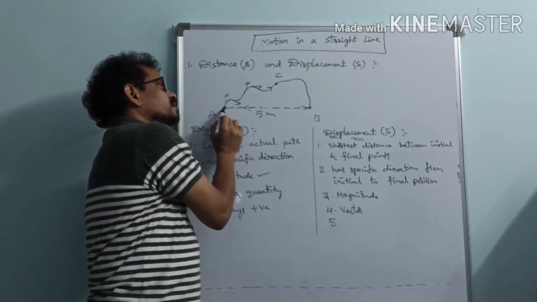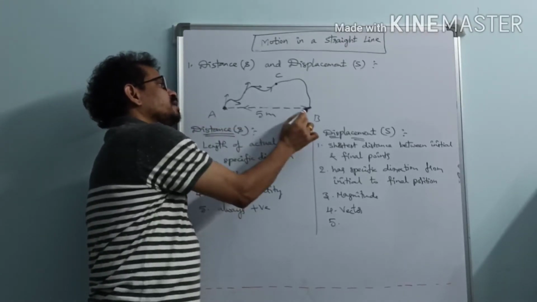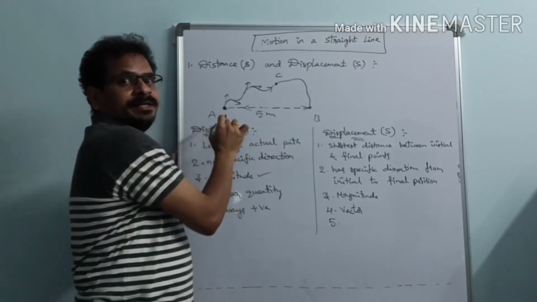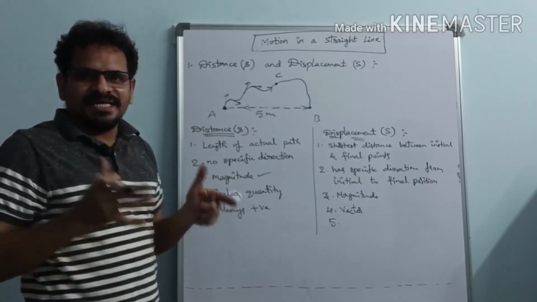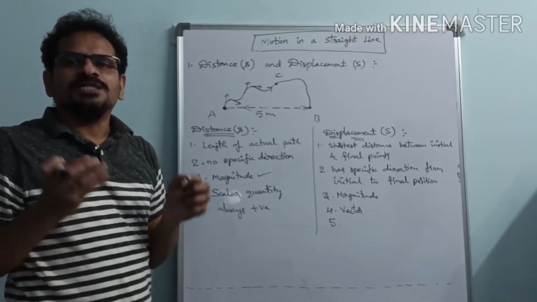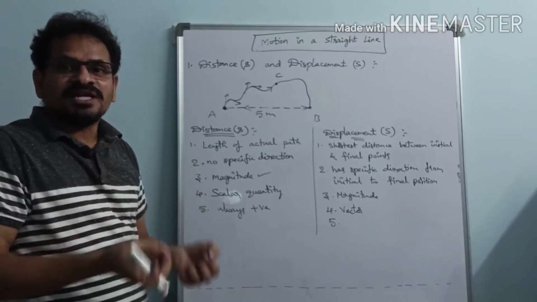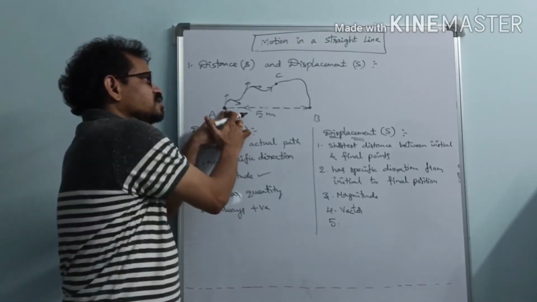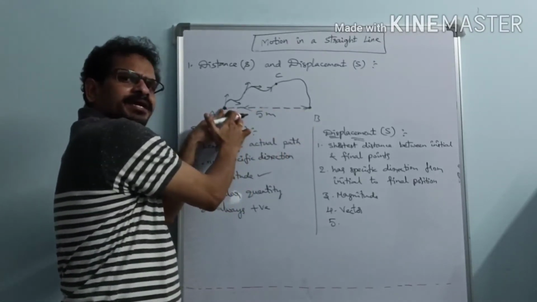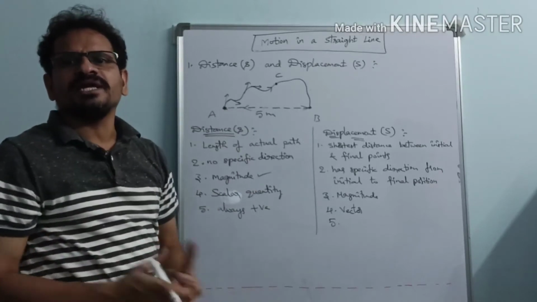Suppose a particle starts from A, moves to B, and again comes back to A. By the definition of displacement, what is displacement here? It is the shortest distance joining the initial point and final point. A is the initial point, and A is the final point.